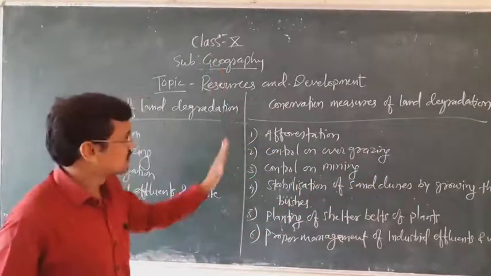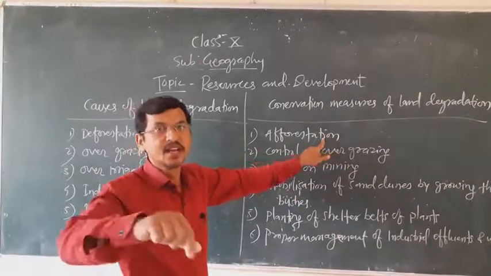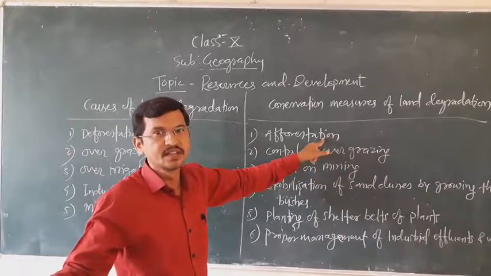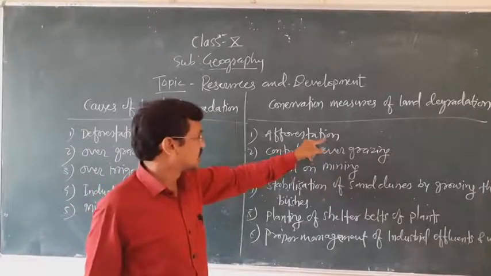So, dear students, remember, afforestation means the opposite of deforestation, that is, planting a large number of trees can save the environment and in turn save the land from degradation.